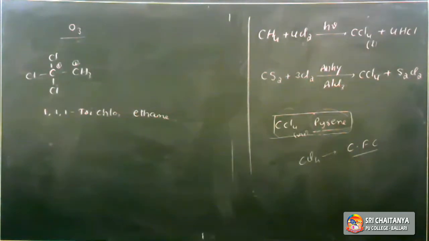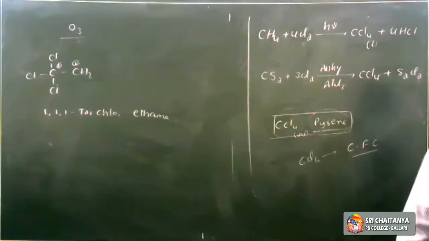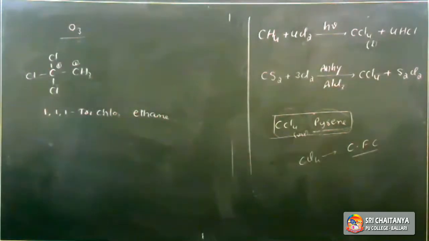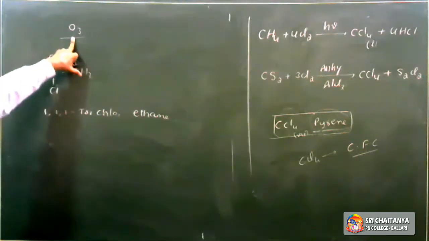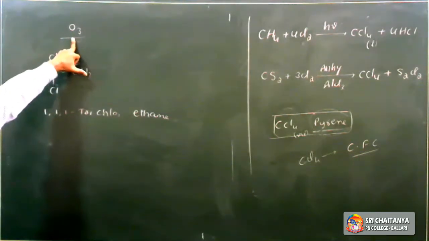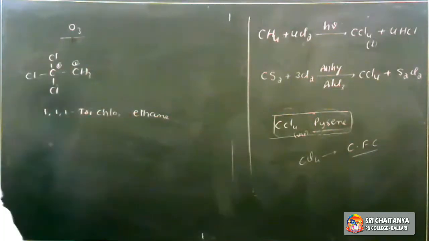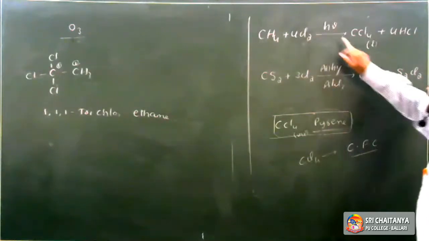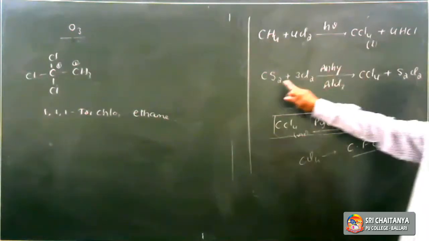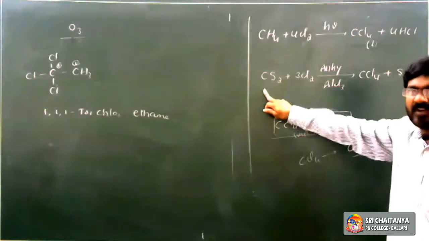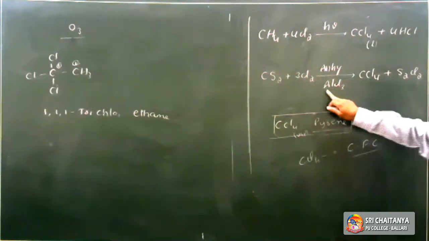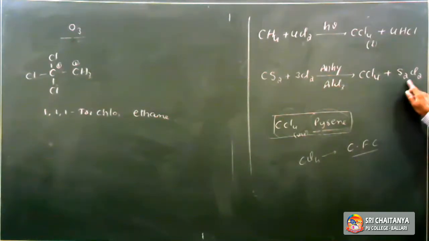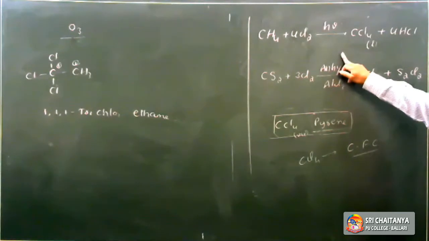Next, what are the side effects of carbon tetrachloride? It causes liver cancer, and when it is released in the atmosphere, it can damage the ozone layer. Carbon tetrachloride is prepared from methane: excessive chlorination of methane in sunlight gives carbon tetrachloride. It is also prepared from carbon disulfide, which reacts with chlorine in the presence of anhydrous aluminum chloride to give carbon tetrachloride. S2Cl2 is the byproduct, a heavier liquid.